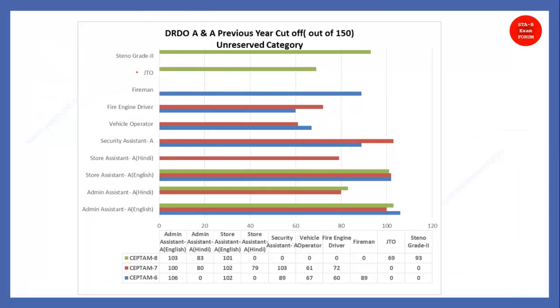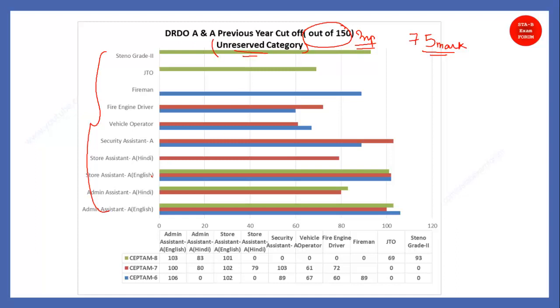Coming to the next thing. In the slide you can see a number of things. First, these are the posts that we are going to analyze, and this is the previous year cutoff out of 150 marks. This is important, student. Now we have a 75 marks exam. As you know, you have given the exam, and it is of 75 marks. As I told you earlier, I will only cover the unreserved category.